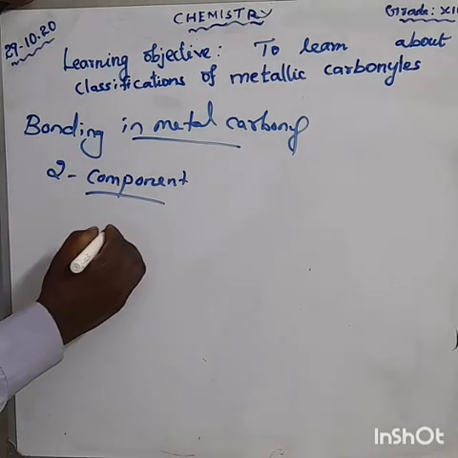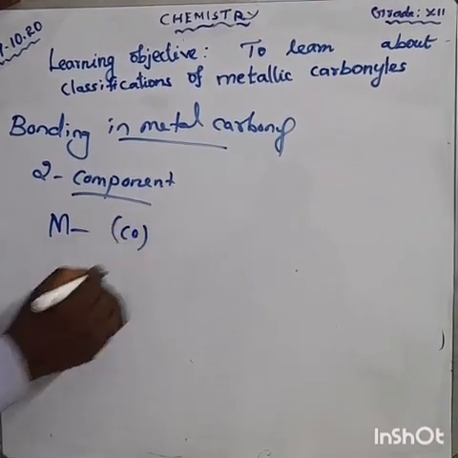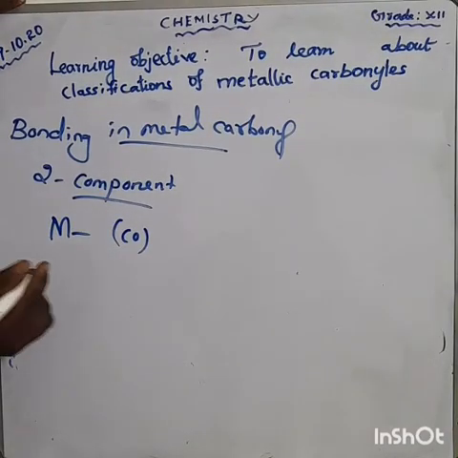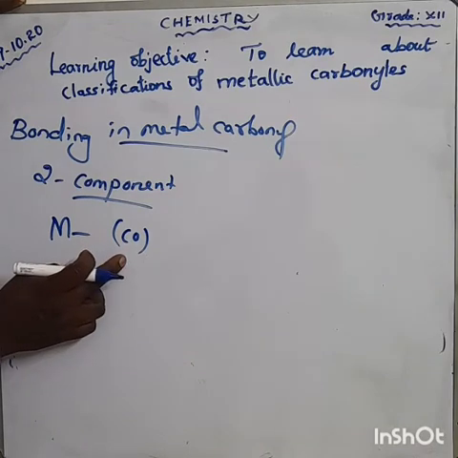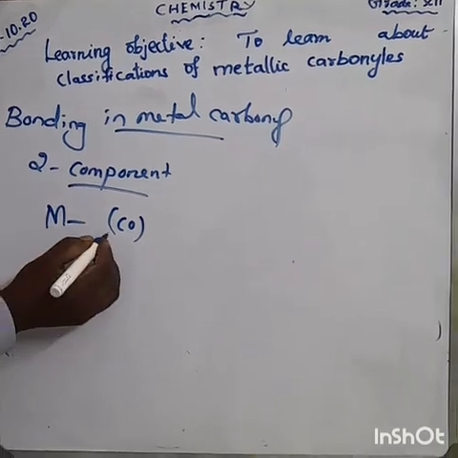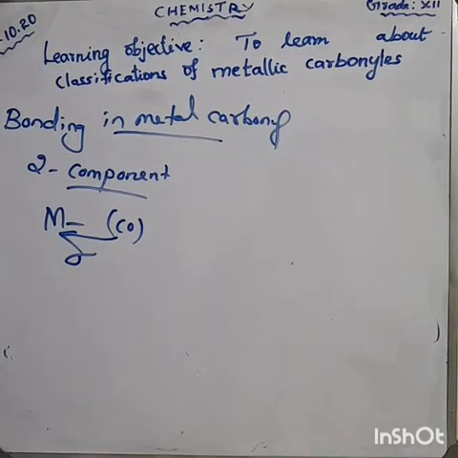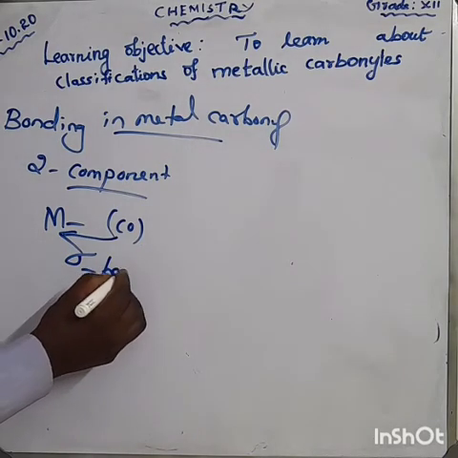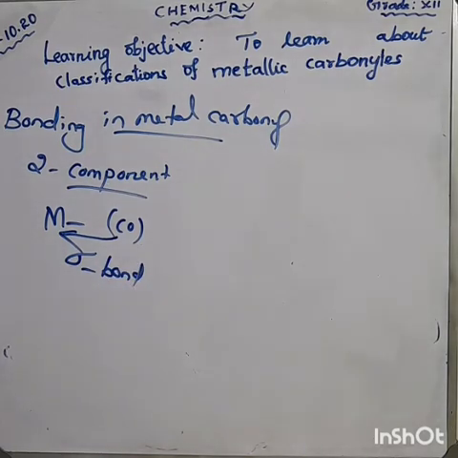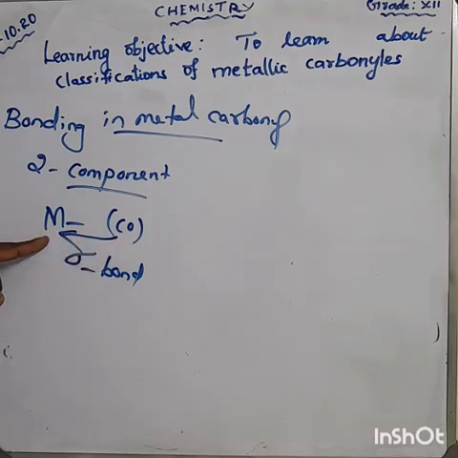That means the electron pair is donated from carbon to metal. That is what we are saying, sigma bond. The donation of electrons from ligand to metal, we are saying sigma bond.